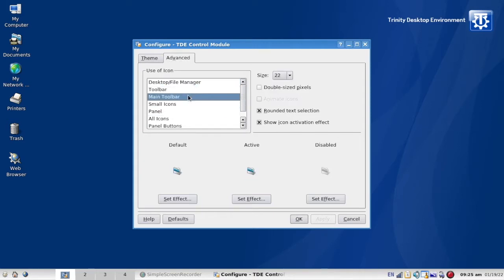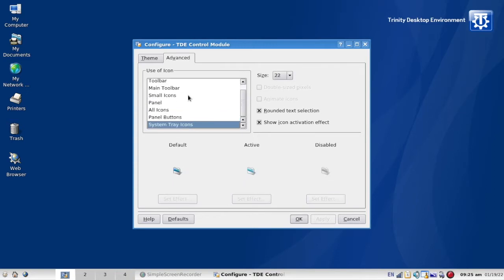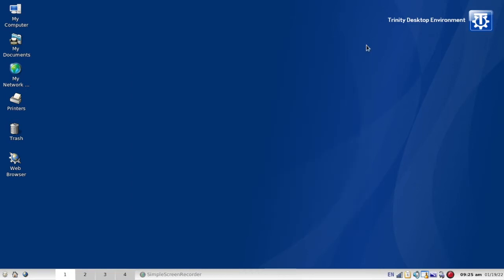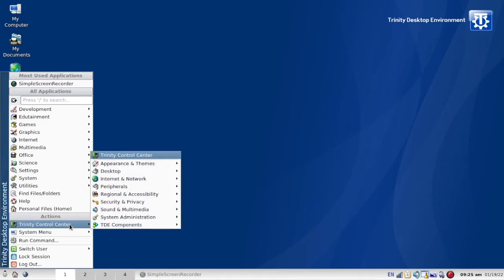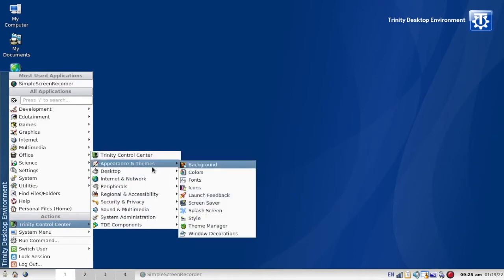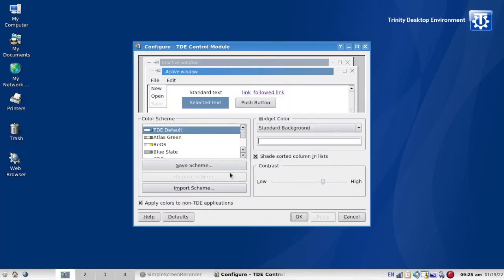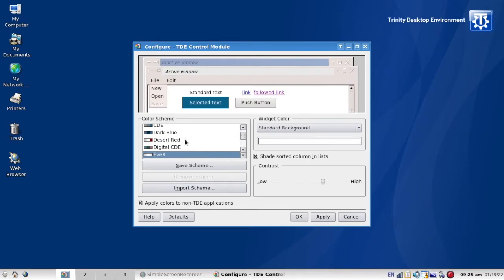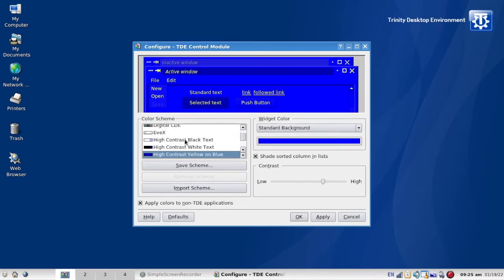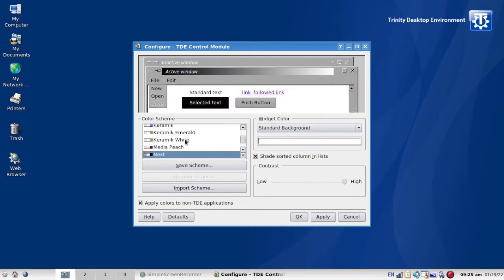Maybe you noticed as we were looking at stuff, there's a lot of Konqueror, a lot of KDE stuff. If you didn't know, Trinity is a fork of KDE 3.5. Anyways, here we are looking at the colors. You can put some different colors. I'm sure you could download some more. Looks like you can even do some dark mode type colors.